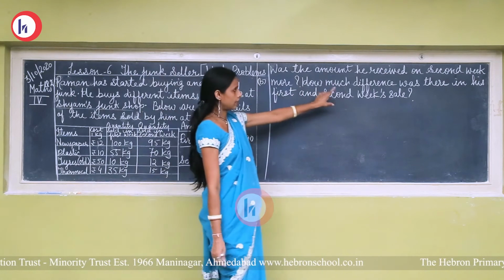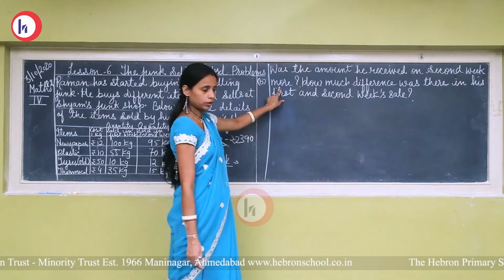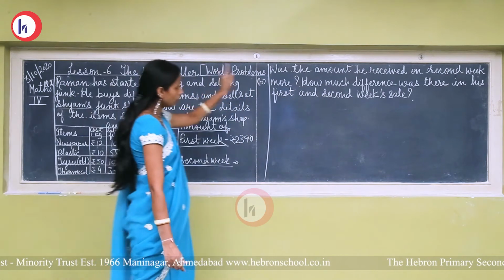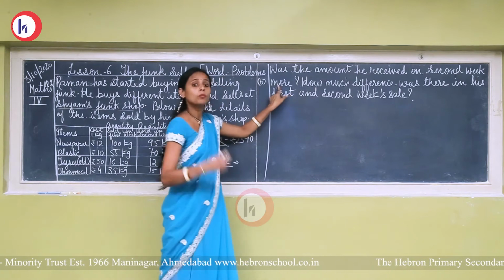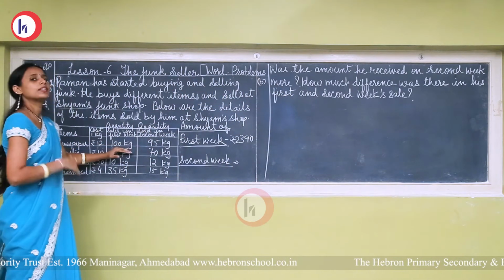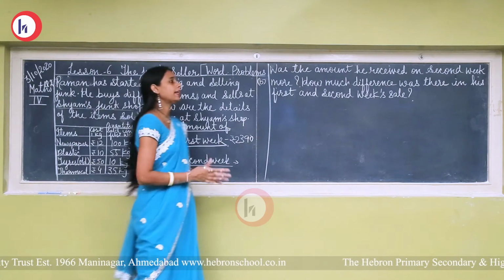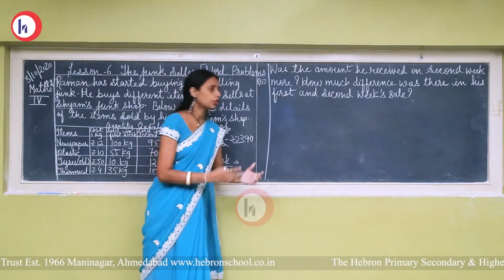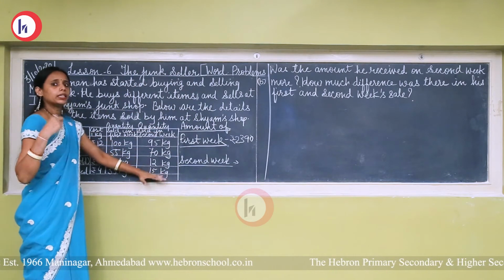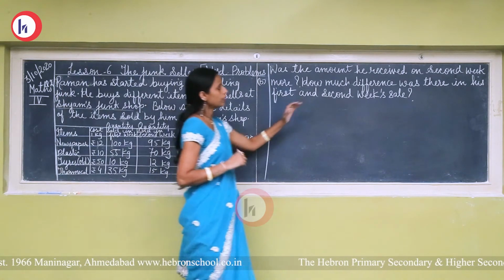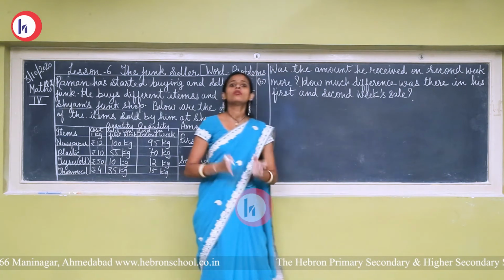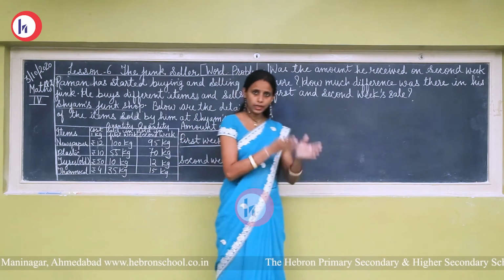B. Was the amount he received in the second week more? Who is he here? Here he is Raman. So, was the amount Raman received in the second week more? That is, is the amount he sold in the second week more than in the first week or not? To find the answer to this question, we have to find out the amount of the quantity sold in the second week. How much difference was there between his first week and second week? So we have to find the difference of the amounts of the first week and second week.